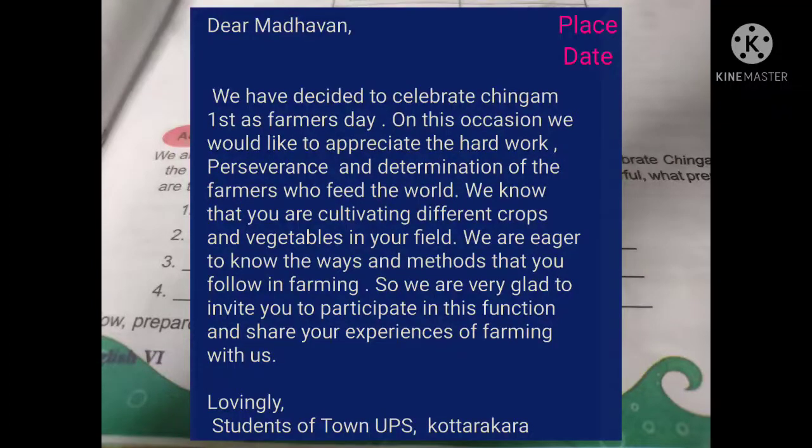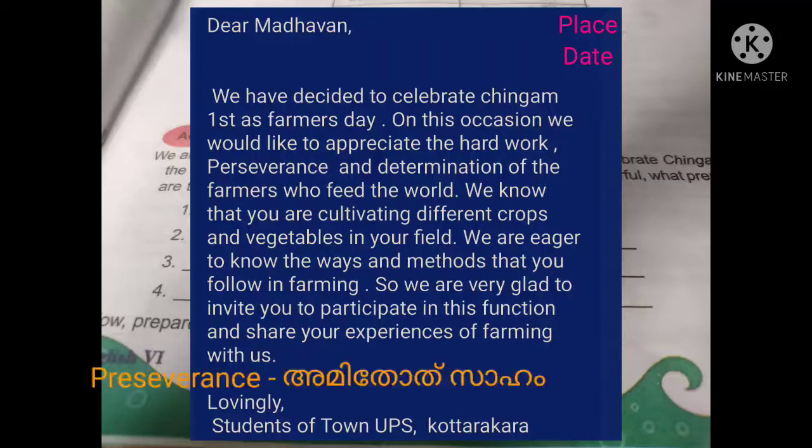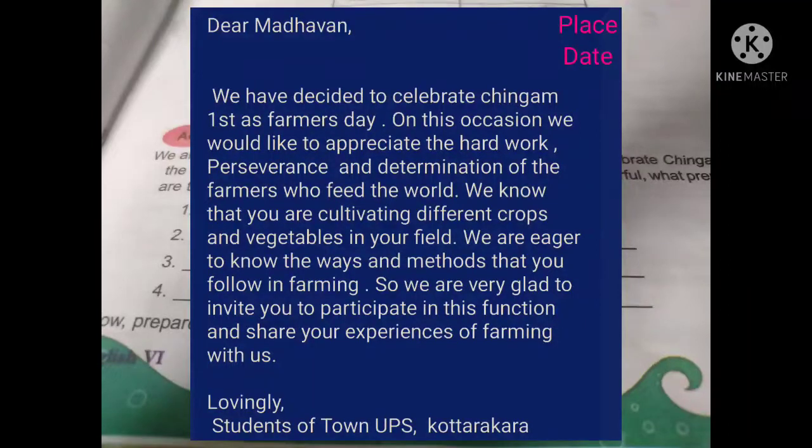Dear Madhavan, we have decided to celebrate Chingam first as Farmers' Day. On this occasion, we would like to appreciate the hard work, perseverance and determination of the farmers who feed the world. We know that you are cultivating different crops and vegetables in your field. We are eager to know the ways and methods that you follow in farming. So, we are very glad to invite you to participate in this function and share your experience of farming with us. How will you conclude? Yes, lovingly, students of Town UPS, Kottarakara. Okay. Now, I think you know how to prepare an invitation letter.